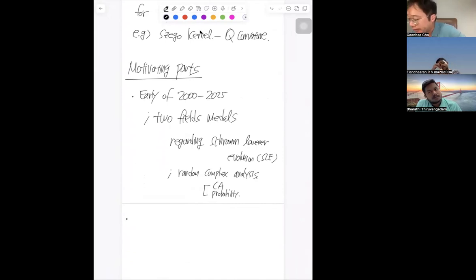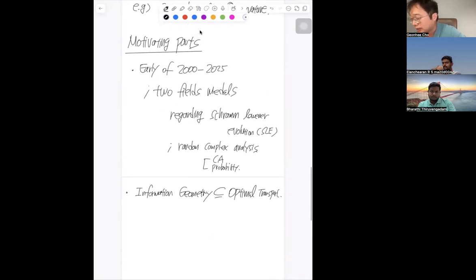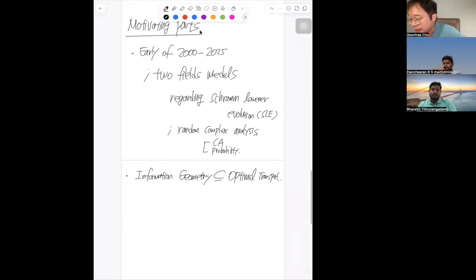I'd like to also tell you about information geometry. I need to explain this, but I'd like to say this territory is a sub-field of the so-called optimal transport. After studying some topics, one can naively regard the information geometry I'm talking about as a sub-field of optimal transport.